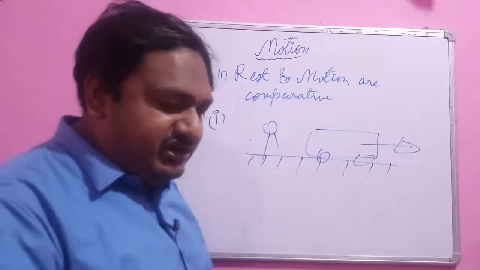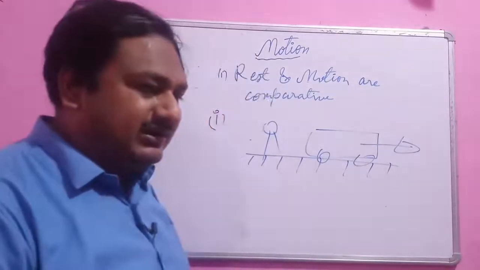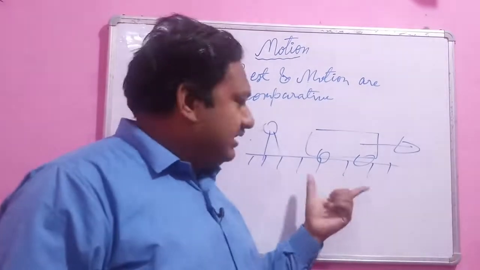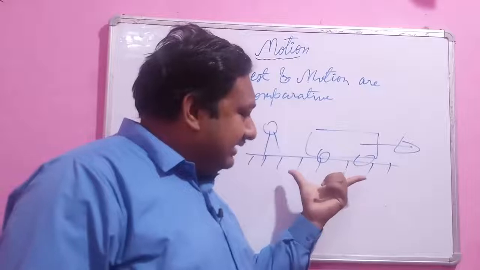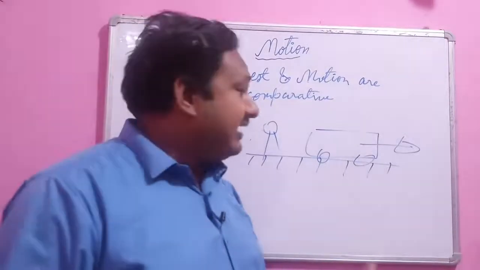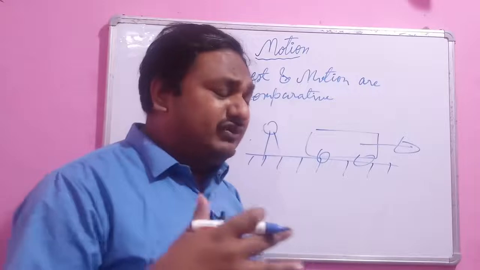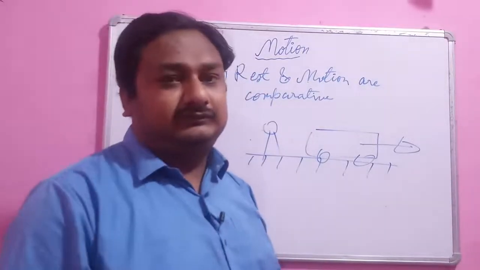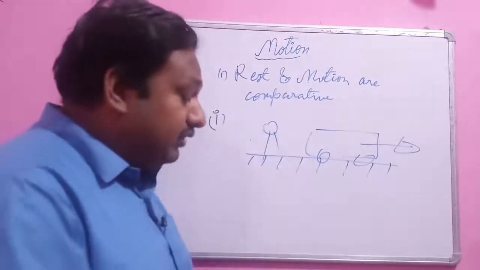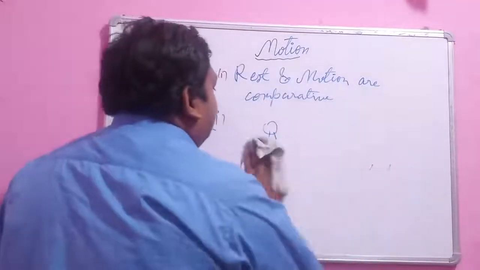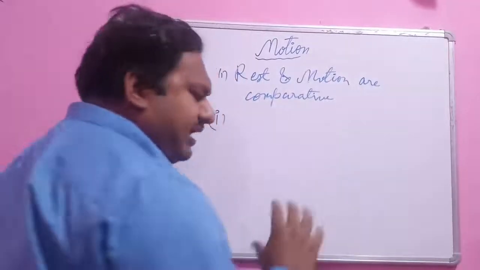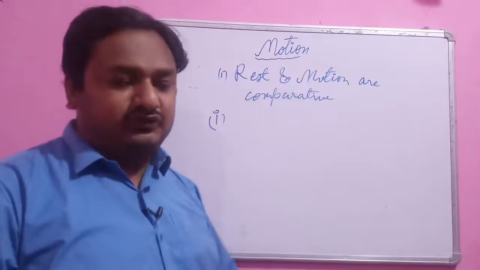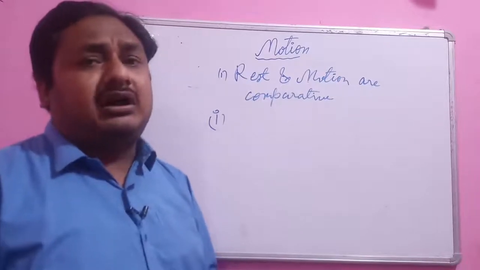So here we take the ground as a reference, and compared to the ground, we compare the position of other objects. Here I am only describing the comparative phenomena of motion, because rest and motion are comparative terms.